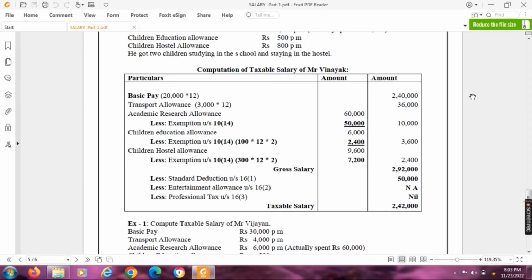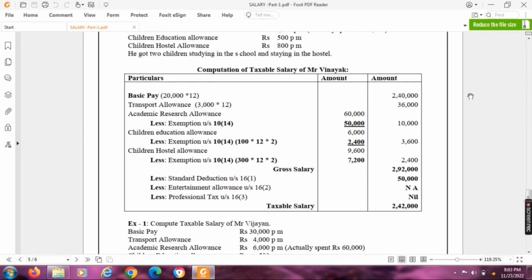Next, children education allowance. He got 2 children studying in the school and staying in the hostel. For children education allowance, we can claim 100 per month. Maximum 2 children, we can claim exemption. So out of actual allowance 6,000, we can claim 2,400 as exemption. Balance of 3,600 is taxable children education allowance.